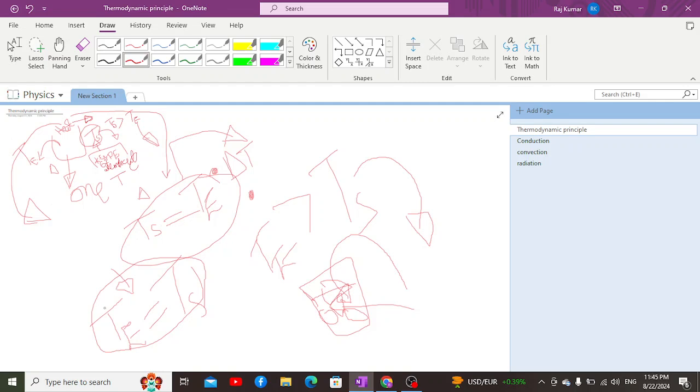From this we can also say that temperature does not help us to measure how hot or cold a body is. It tells us the direction in which the heat travels from one body to another body. That's the major function of temperature, rather than saying how hot or cold the body is. Even coldness doesn't exist. Coldness is not a quantity at all. It's just the absence of heat.